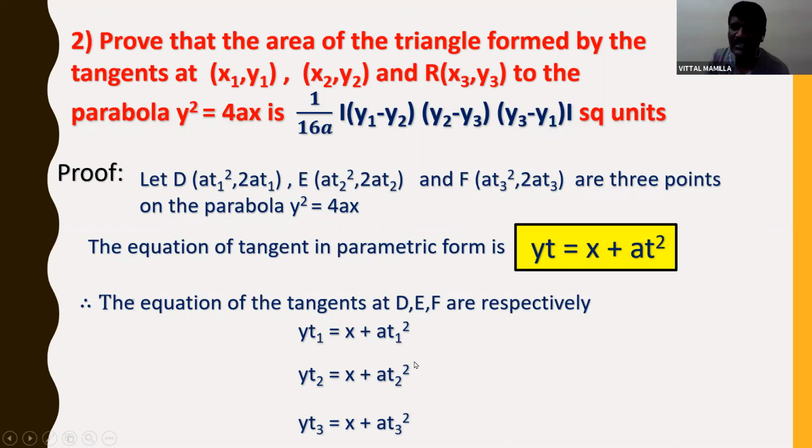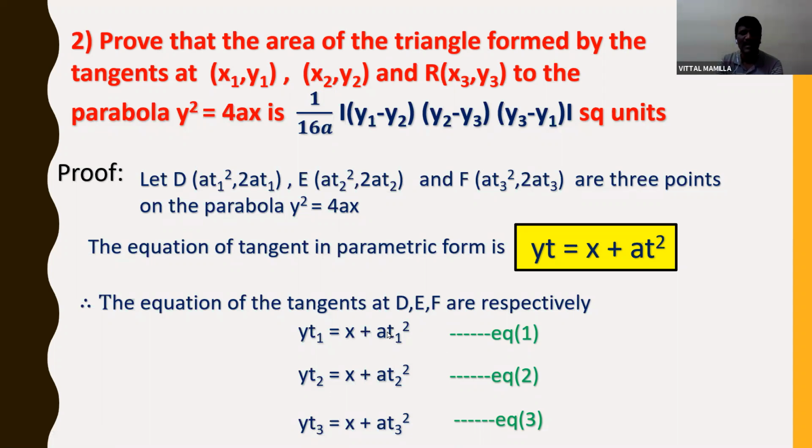Let us consider the first one as equation 1, the second as equation 2, and the third as equation 3. Till here you are clear, students? What I did is write the equation of tangent in parametric form: yt1 is equal to x plus at1 square with respect to the first point, yt2 is equal to x plus at2 square with respect to the second point, and yt3 is equal to x plus at3 square with respect to the third point.